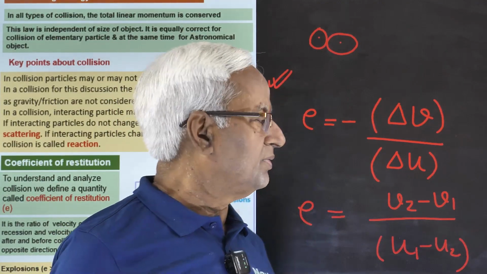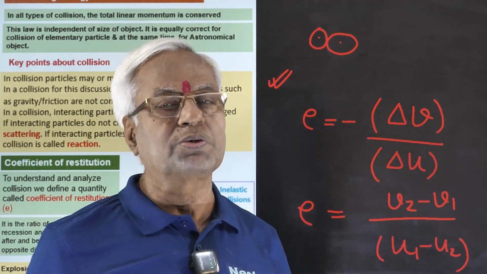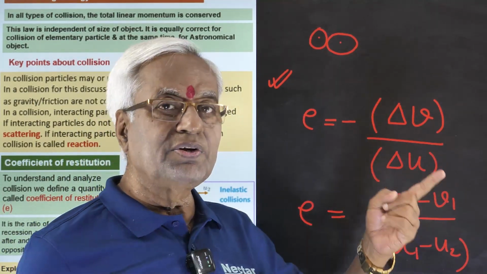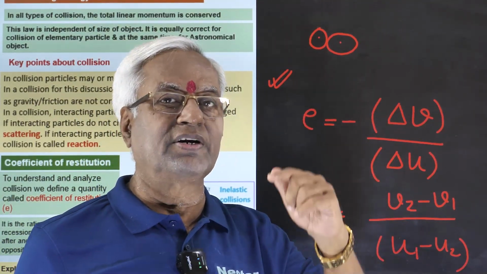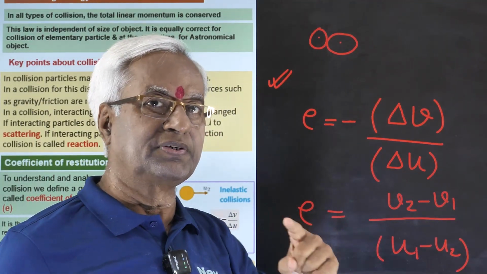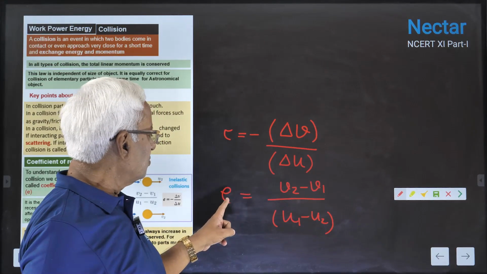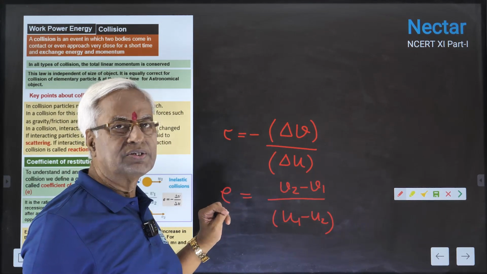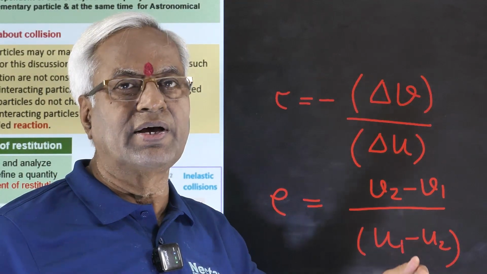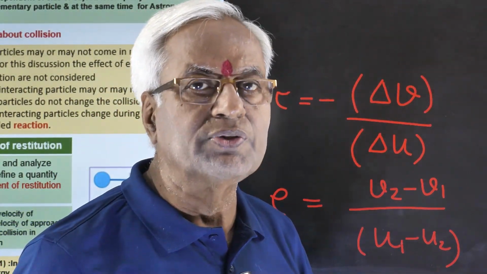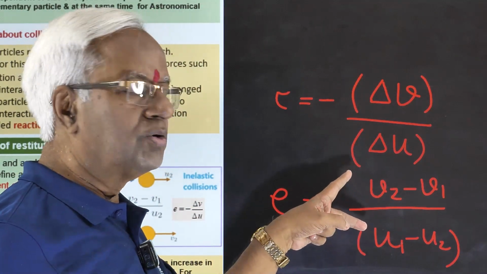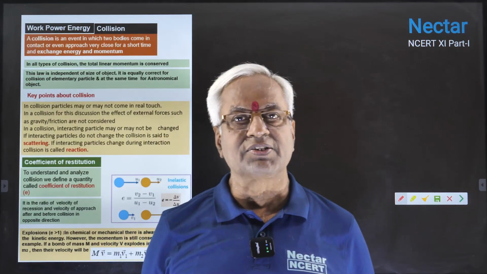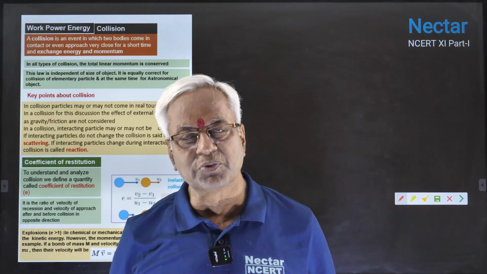You must remember, e is frequently used in electricity, in mechanics, and even in the radiation chapter, where relative emission is also represented by small e. In mechanics we study this term e, but here it is the coefficient of restitution. e has different values for different types of collision. It is simply a ratio, so it does not have any unit or dimension. So we came to know the coefficient of restitution.